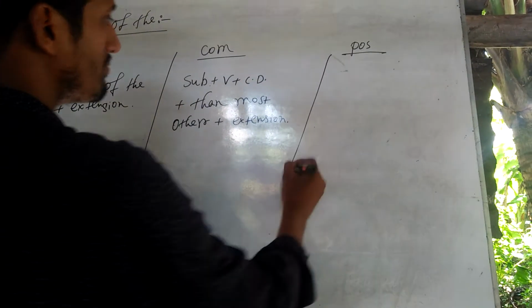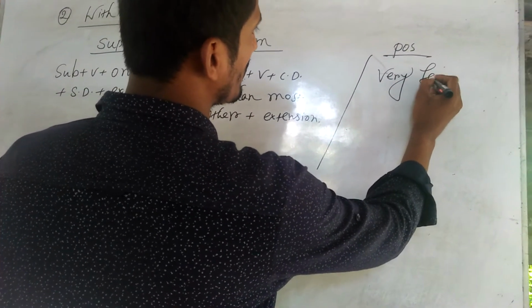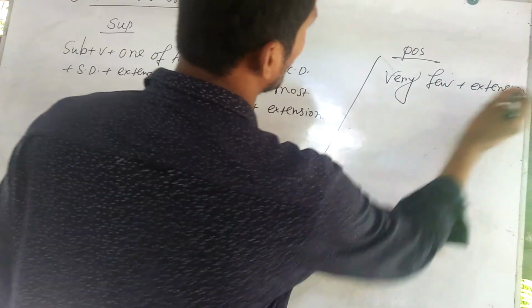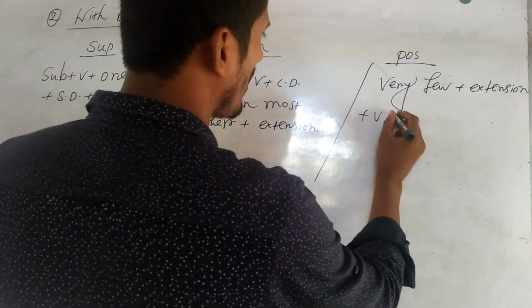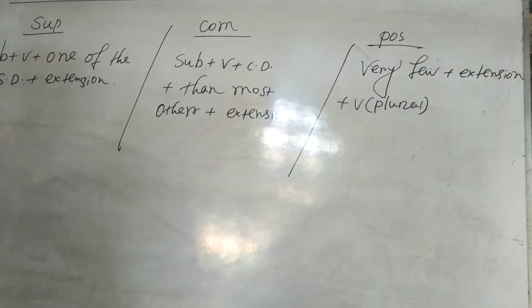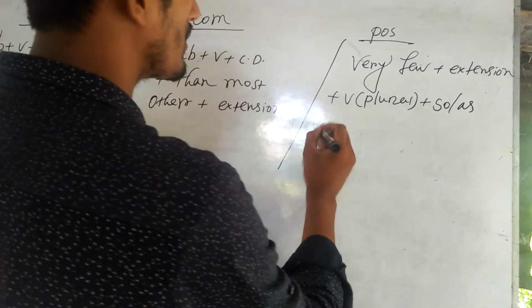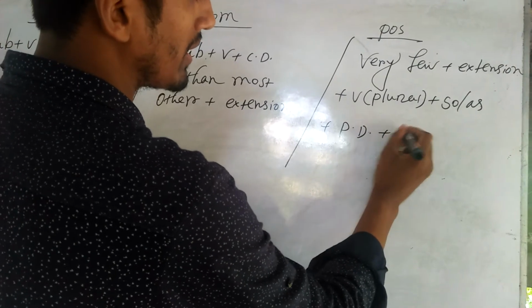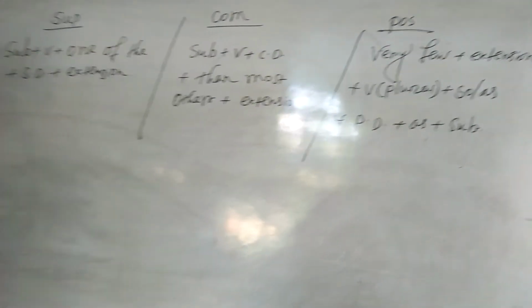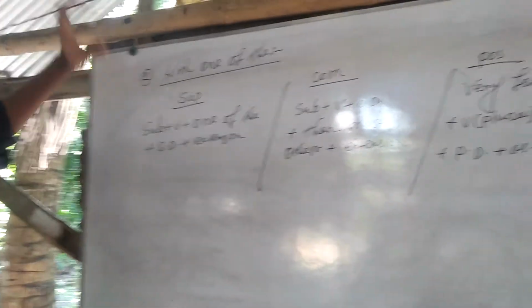Okay, in the positive form, we have to write very few plus extension plus verb, maybe plural, plus so or as plus positive degree plus as plus subject. Okay, dear students, now we are trying to learn with one of the rule.